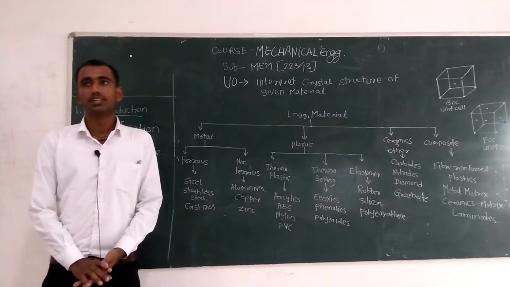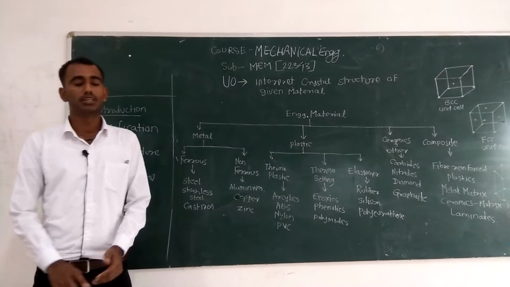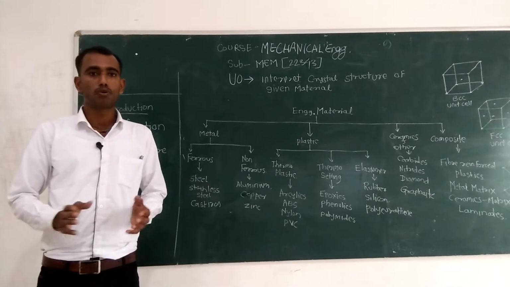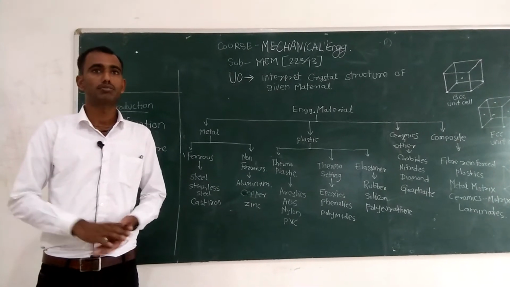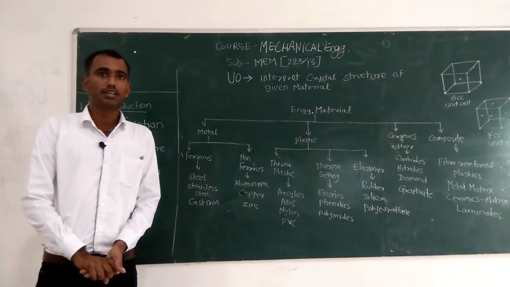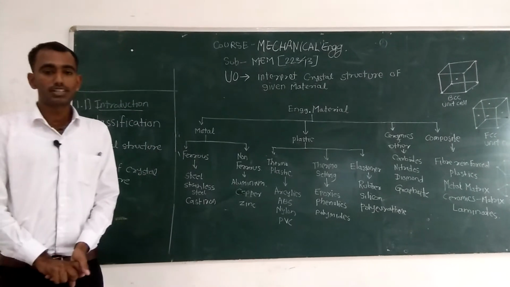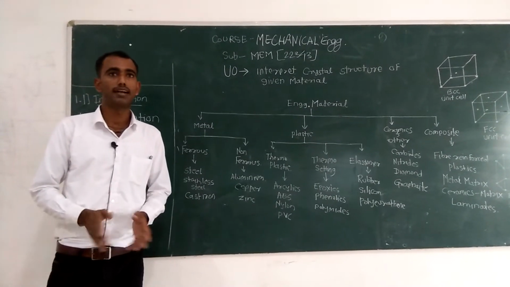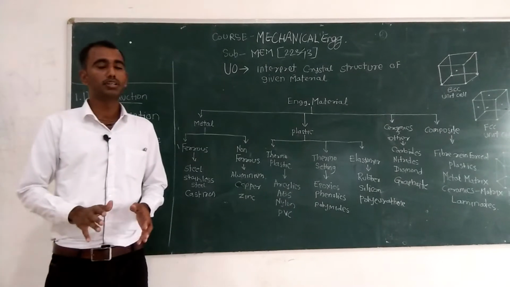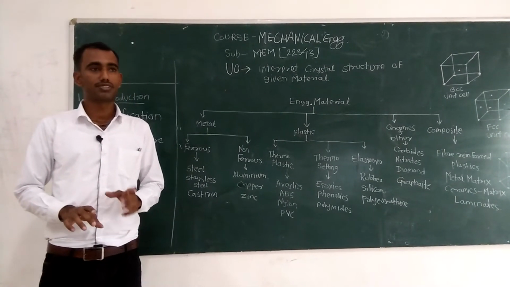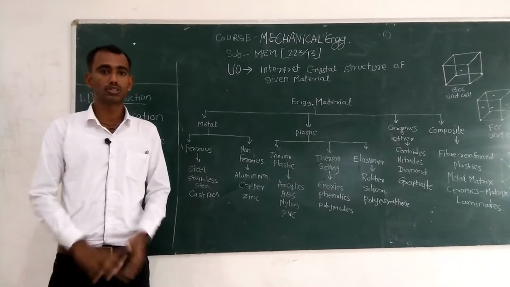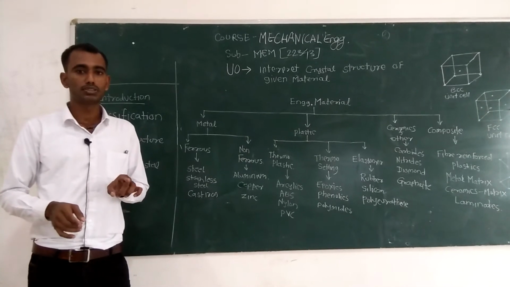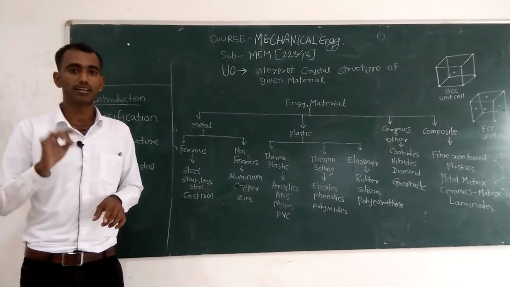So, engineering materials is the branch of engineering metallurgy which consists of classification, properties and applications of materials that are used in industries. As an engineer, you should know the different engineering materials, their properties and applications, because if in future you are going to work in industry, at that time you should know the different properties of the material. According to those properties you are going to select a suitable material for that application.